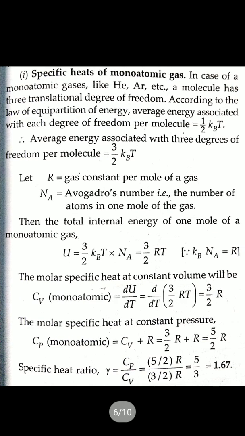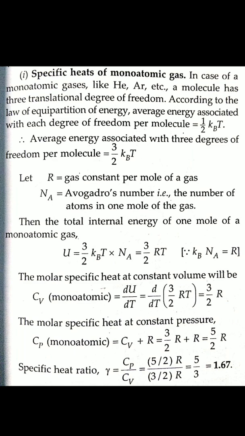Now we discuss the specific heat of monoatomic gas, diatomic gas, and polyatomic gases. In the previous chapters we discussed Cp, Cv, and gamma. We know these things, so we use that concept here. First of all, the specific heat of monoatomic gas. Monoatomic gas, that is helium, argon, etc. A molecule has 3 translational degrees of freedom.